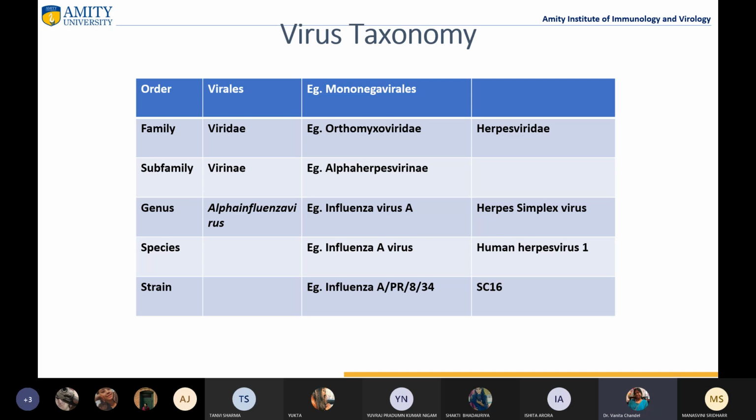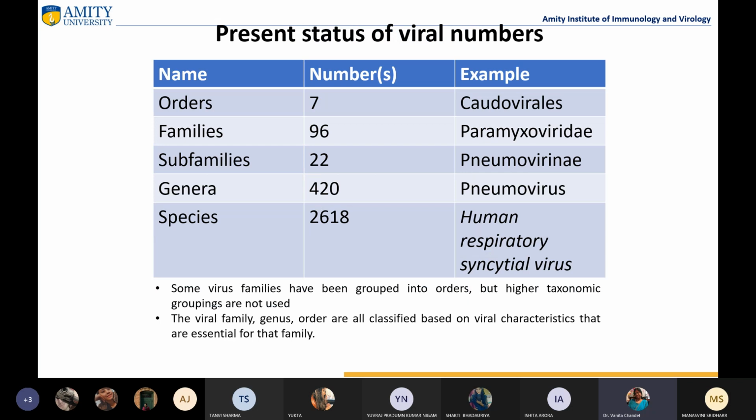Then strains are named by numbers, or maybe A, B, C. For example, influenza virus A has a different strain, B has a different strain, so they are named by different numbers. The present status of viral numbers: there are 7 orders, 96 families, 22 subfamilies, 420 genera and 2618 species.